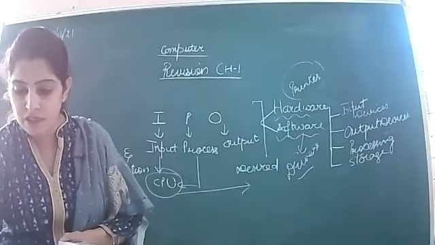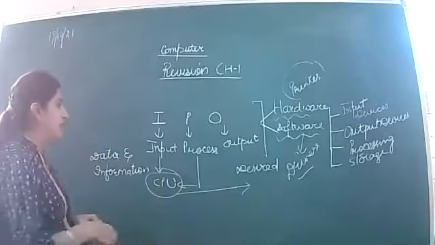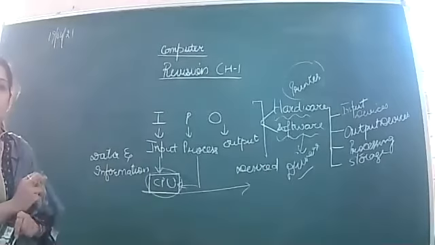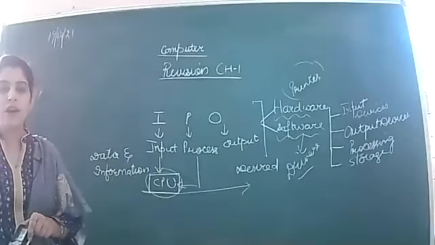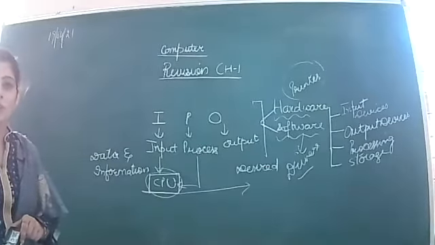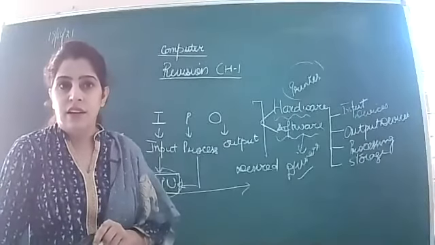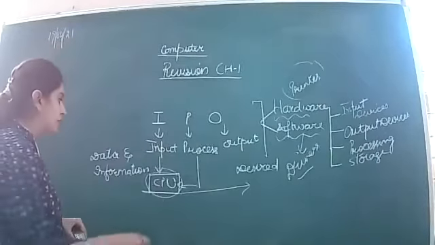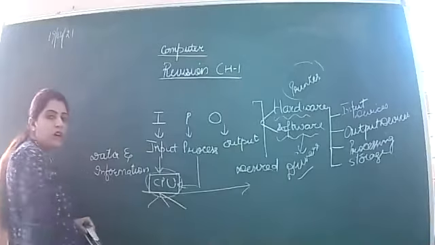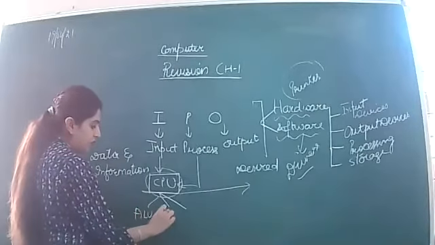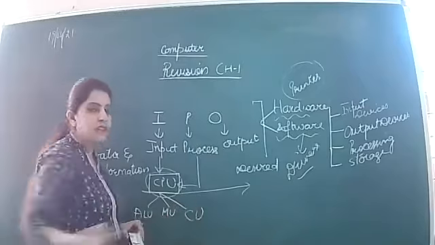Next is the processing device. The processing device is the CPU, that is central processing unit. This device is used for the processing of data and instructions. Clear? Inside the CPU, there are three components: ALU, MU, CU.